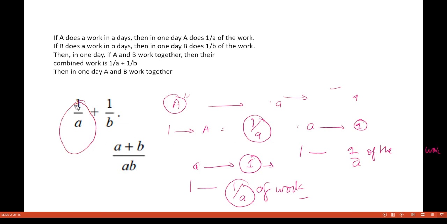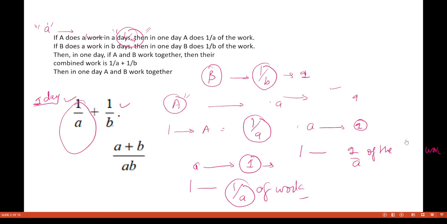Similarly, person B is able to do 1 by B of the work in one day. So 1 by A and 1 by B is the amount of work that can be done by A and B respectively in one day. If a person A is able to complete the entire work in A days, then in one day he is doing 1 by A of the work. You can even remember this, because it will be very useful to us.